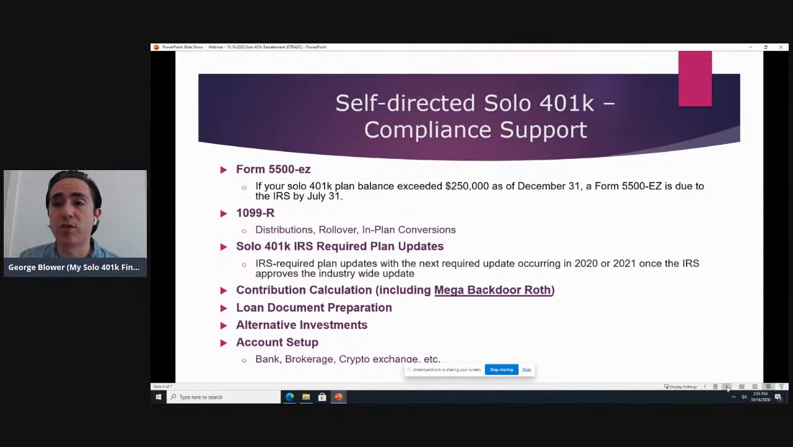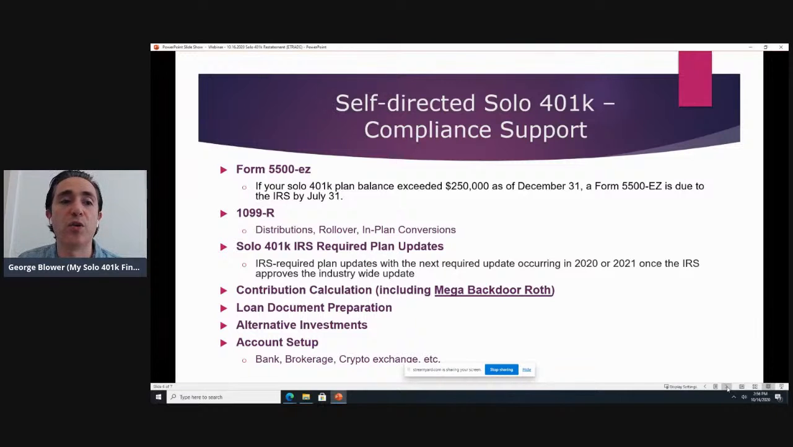Required plan updates. So there's a major update on the horizon. At this point, it's likely going to be in 2021. That is going to be handled automatically for your plan as part of our service. We don't charge any extra fee to handle that. And so you can know that your plan is being updated, for major updates like that one, or just normal, more minor updates that come up periodically.